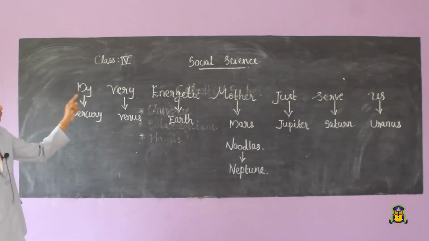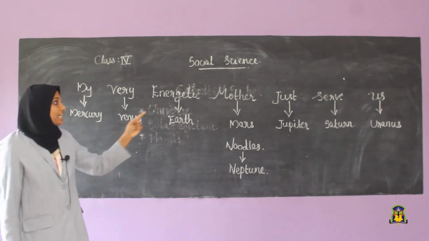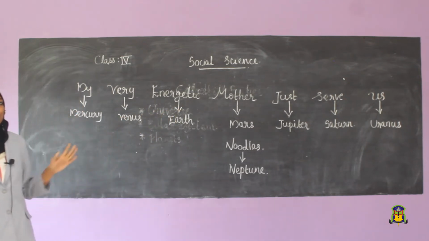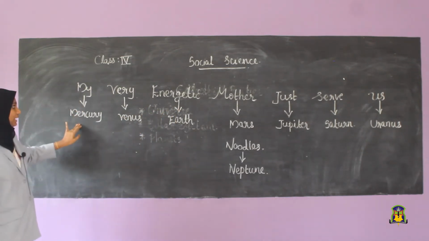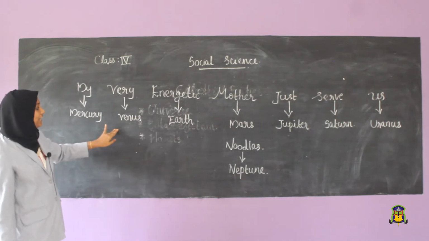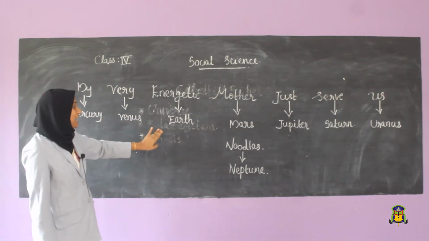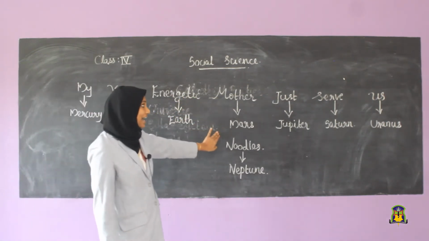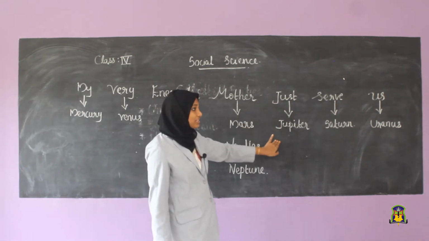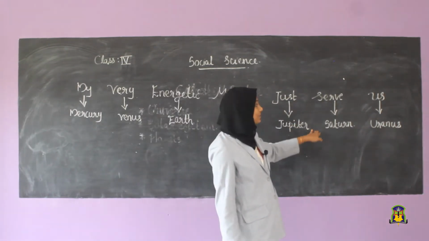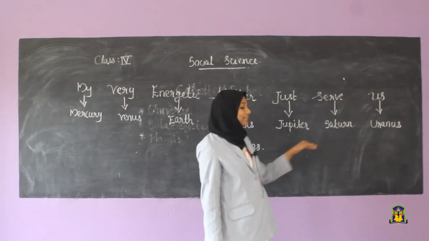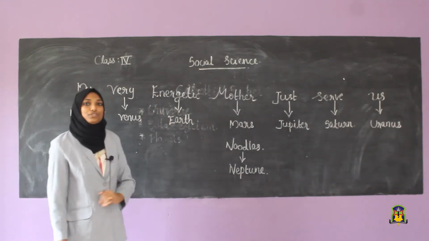So, my very energetic mother just serve us noodles. My Mercury, very Venus, energetic Earth, mother Mars, just Jupiter, serve Saturn, us Uranus, noodles Neptune.